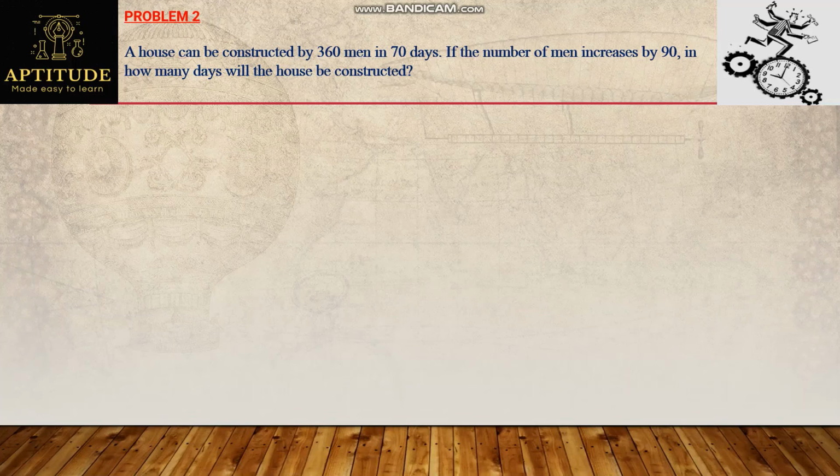While the house is constructed, they are discussing the same house, which means the work they are performing is common here. So number of men and number of days is enough, as work will be the same. In the first case, it is 360 men, and they take 70 days to construct the house.